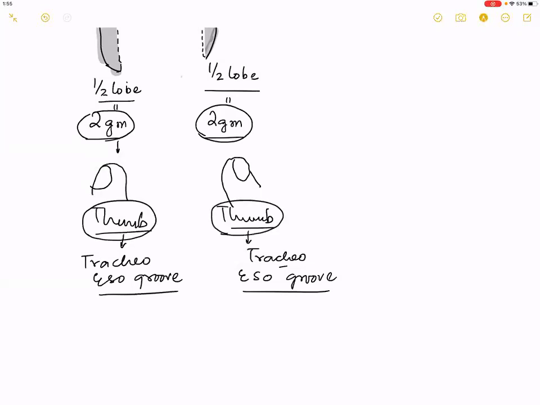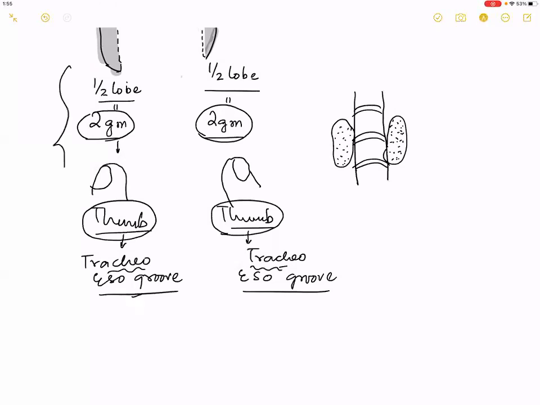What is the gross measurement of 2 grams? One thumb. Now, you are not going to place your thumb on that and measure it. So what we do at the end of the operation is that, if this is the tracheal ring, then we preserve this amount of tissue. Where is this tissue present? In the tracheo-esophageal groove.